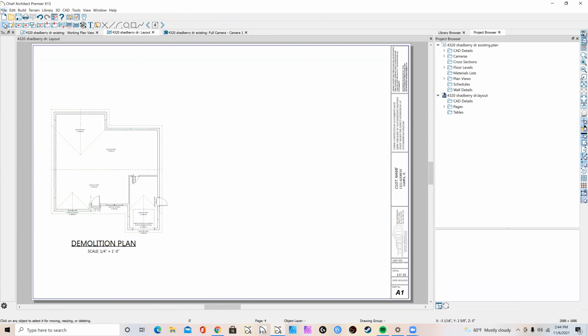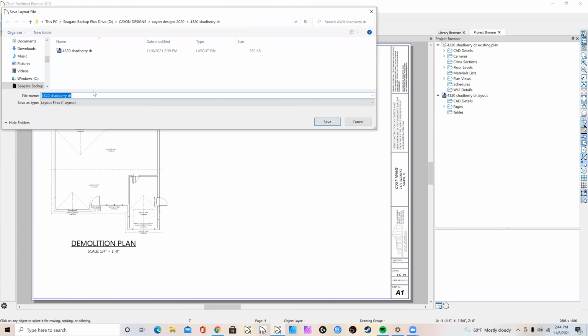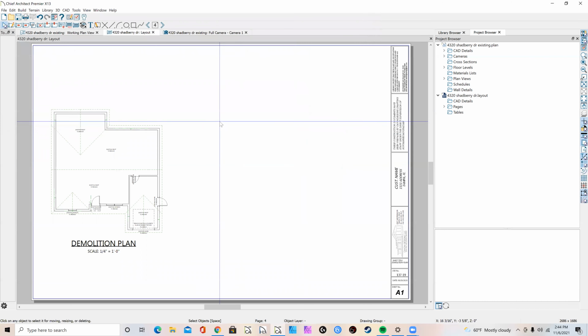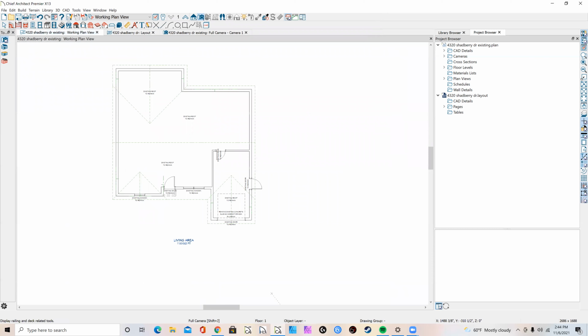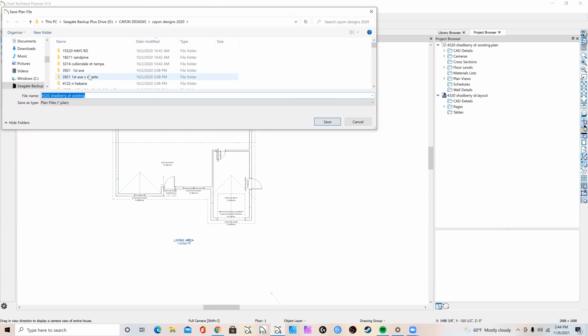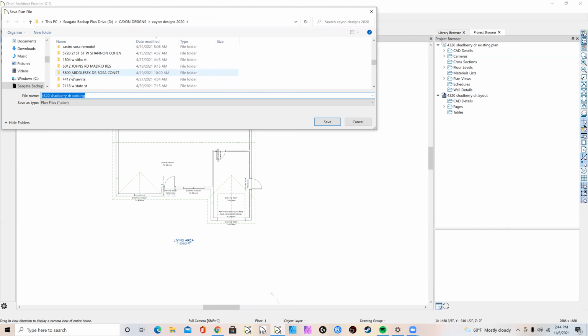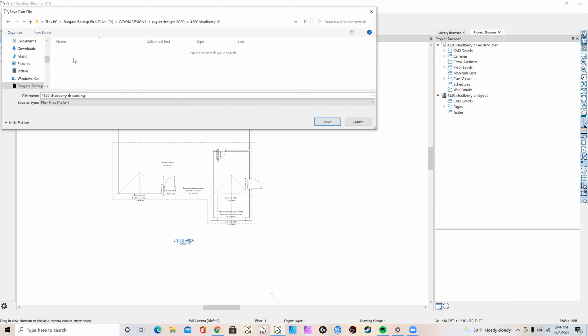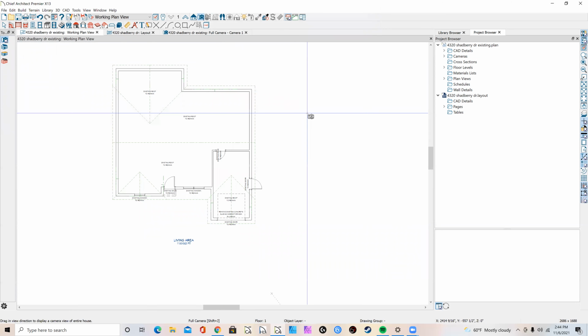We're going to go in here again. File, Save As, Clown Designs 2020, 4320 Shadberry Drive. Save. Yes. See where we're at here. File, Save As. Because it's out here, we need to put it in the folder. So we're going to save it again as 4320 Shadberry Drive existing. Yours is probably already correct. Mine was incorrect. So now when I attach it, they'll be in the same folder.